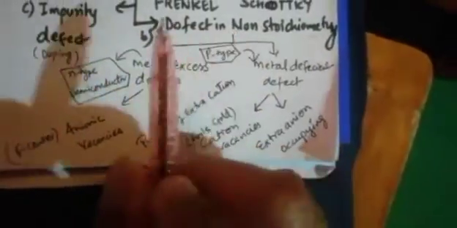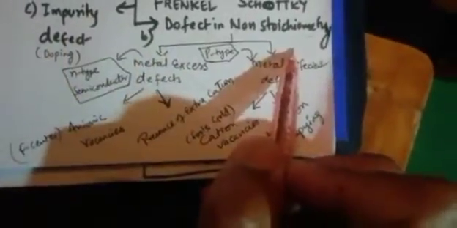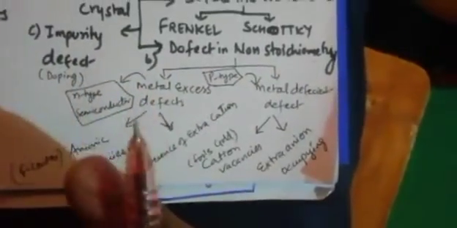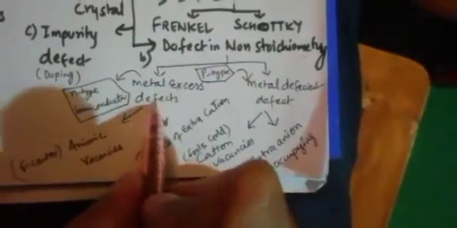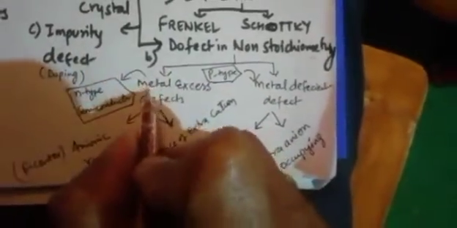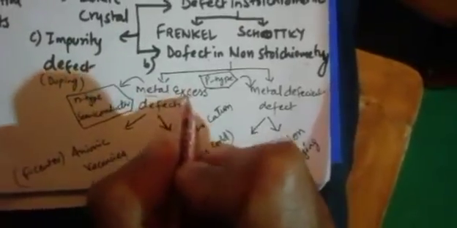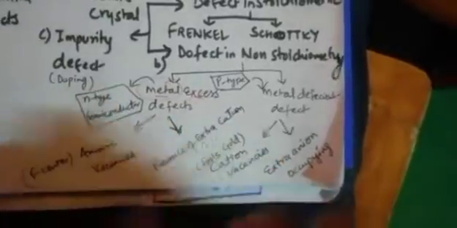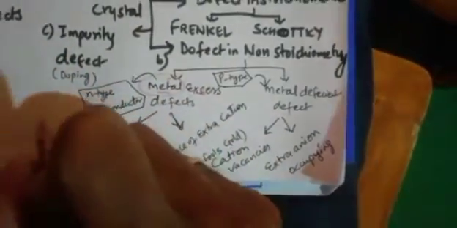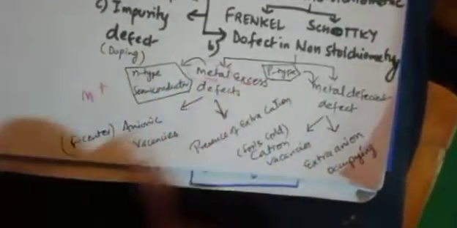Non-stoichiometry is where the number of cations and negative ions doesn't form in a fixed ratio. So two types, metal excess defect. As the name itself describes, metal excess means that in this particular type of defect, metal is in excess. Otherwise how will metal become excess? Metal is positively charged always. Metal always has an electropositive nature. How will metal be in excess in any crystal?